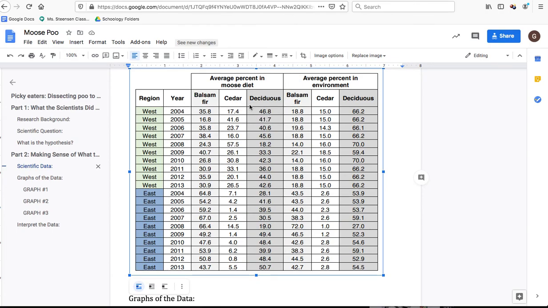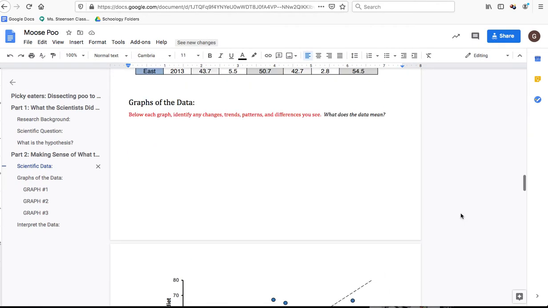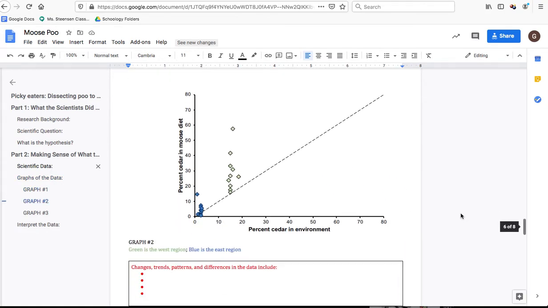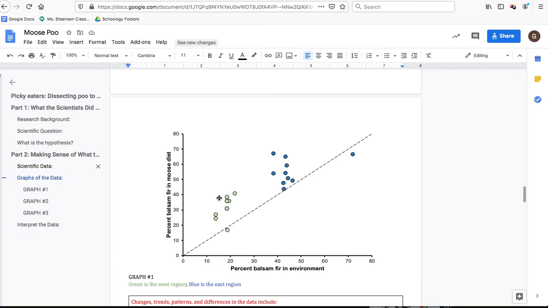So yeah, we can use this data to then make a graph that shows us and compares how much the moose were eating based on how much that type of plant was present in the environment. And that's what these 3 graphs are. It's one for each kind of plant. And what we're interested in, we already went over this in class, hopefully, a little bit at least, is this middle line right here. We're looking at what's over the line and what's under the line.